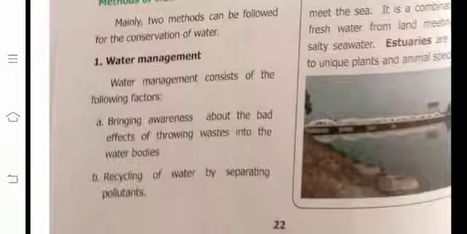First one, water management. Water management consists of the following factors: bringing awareness about the bad effects of throwing waste into the water bodies. Don't throw waste into drainage and rivers. Recycling of water by separating pollutants. Biodegradable and non-biodegradable, these two variations have separate dustbins. You put the waste separately.